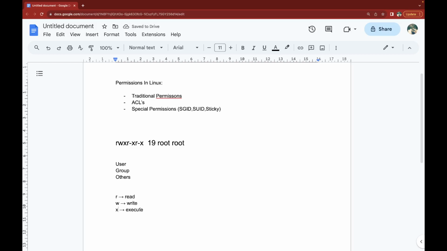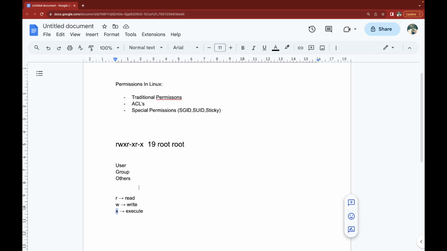So read, write, execute. If we want a user to only read the content of a particular file, then we will only give read permission. If we want that user to make any changes, then that comes in the write category. Or if that file contains some script and we want the user to execute that file, then we can give execute permission, right?